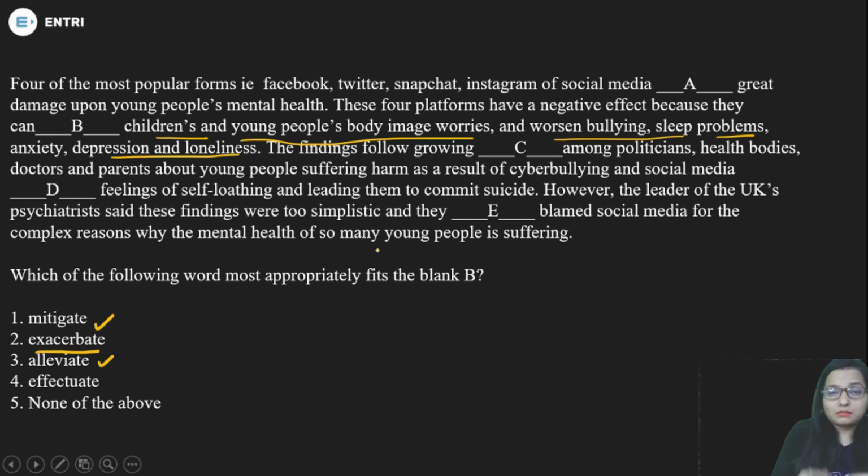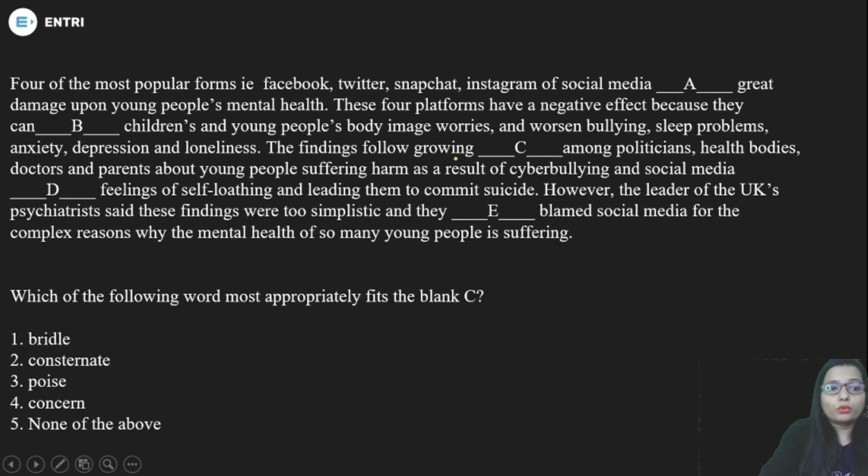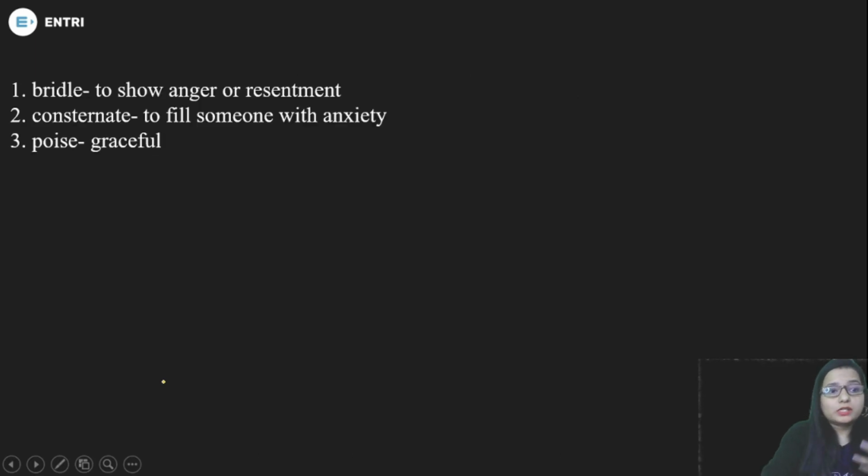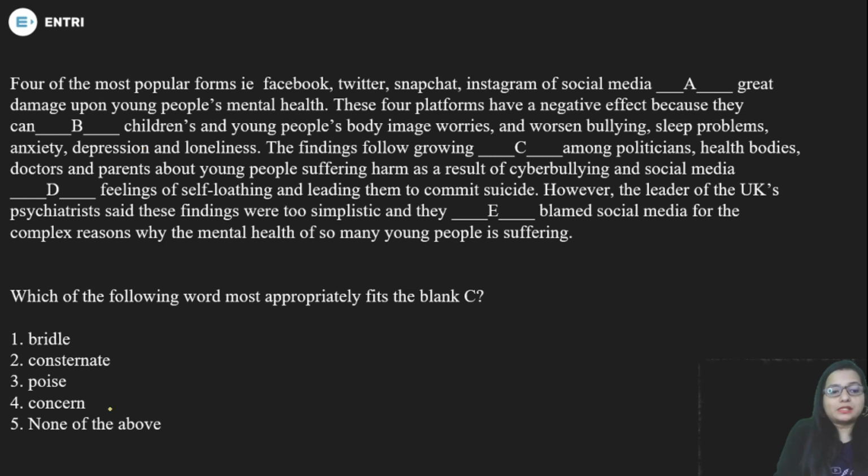The findings, the research, follow growing, and the options are brittle, consternate, poise, or concern. What is the meaning of these words? Brittle, to show anger, resentment. Consternate means to fill someone with anxiety. Poise means graceful. So what would be the answer? It should be concern.